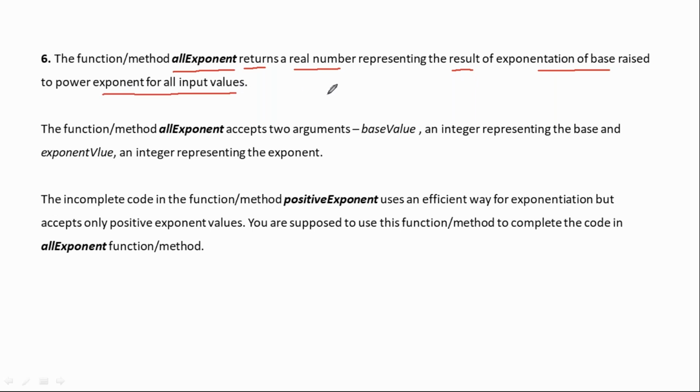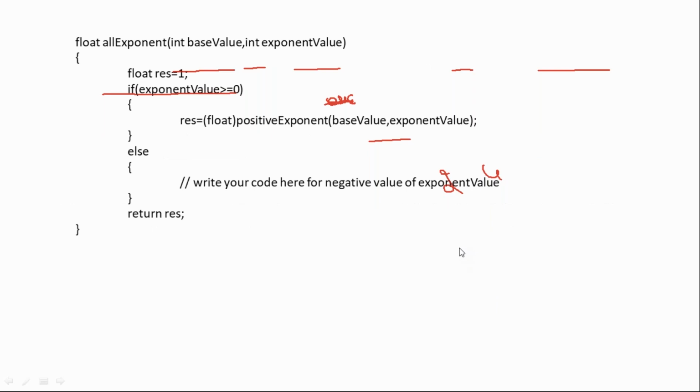Let's take an input, for example, all exponent we are giving, right? This accepts two values. The base value, and I have given 2 as well as 4. What should the output be right now? 2 power 4. Obviously 2 as well as 4, right?